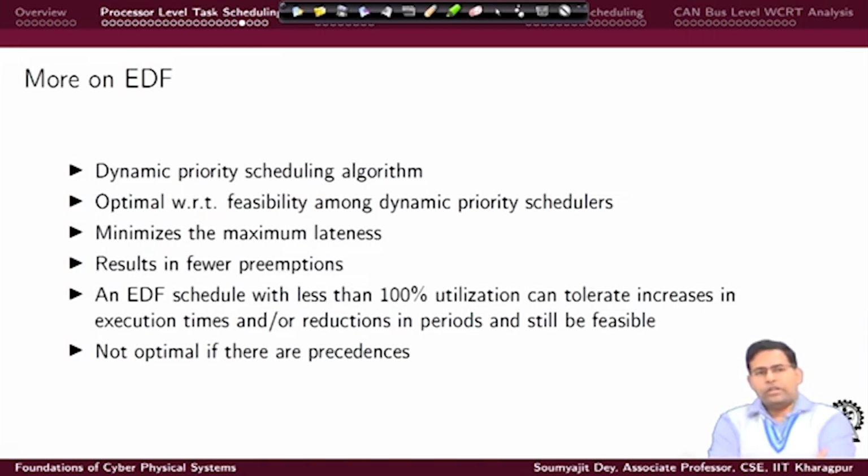And an EDF schedule which has less than 100% utilization can tolerate an increase in execution time or reduction in periods and still remain feasible, because it has some slack. So, suddenly due to some uncertainty, if the execution time increases or a period reduces, it can tolerate it better, because it can go up to 100%, and if it is less than 100% it has that slack available.